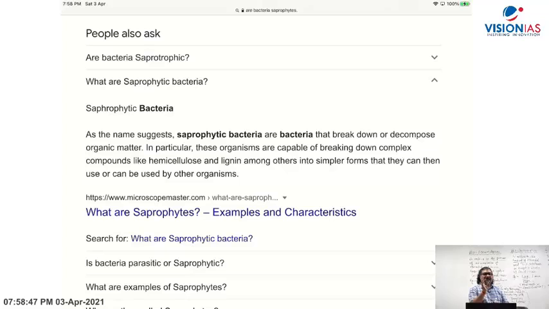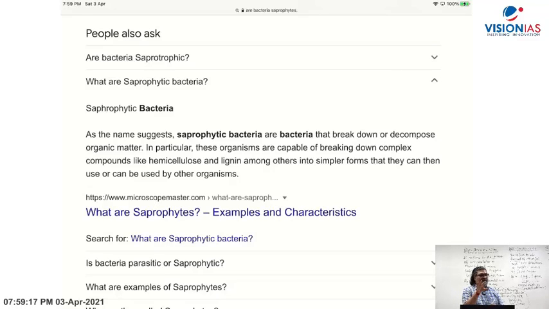Right? Decomposer, see, decomposer means what? Those organisms which break down organic matter into simpler ones. They are called decomposers. Bacteria and fungi are decomposers. What are saprophytes? Saprophytes are those organisms which break down the organic matter and absorb. They break down and absorb.